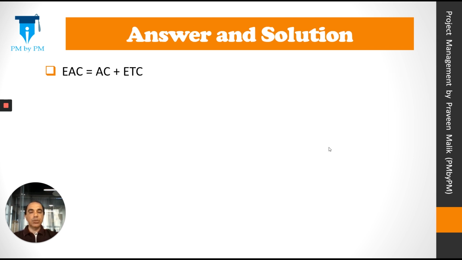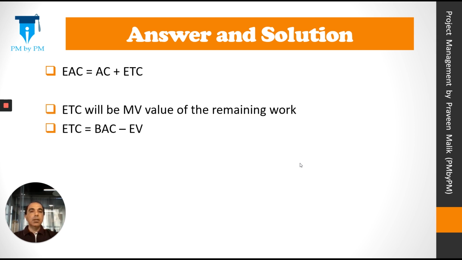Let's answer this question. So our basic EAC formula is AC plus ETC. This is a generic formula which is applicable in all situations. Since the question is saying that the future cost will be as per the planned work, we know that ETC will be the monetary value of the remaining work, which is ETC equals BAC minus EV.